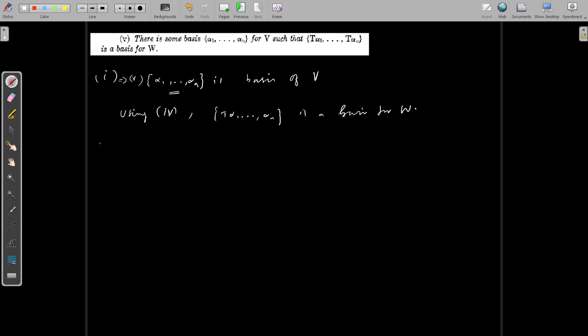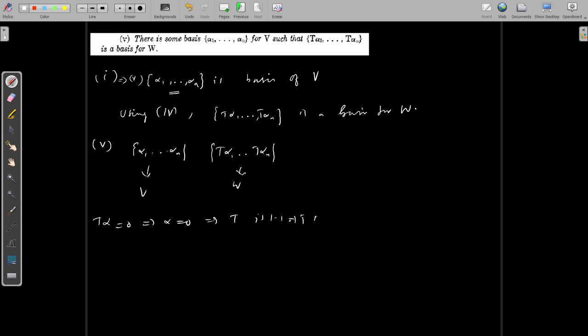Now we assume 5. Suppose there exists a basis alpha 1, ..., alpha n for V such that T alpha 1, ..., T alpha n is a basis for W. Using the same argument, you can prove that T alpha equal to 0 implies alpha equal to 0, that implies T is 1-1, hence T is non-singular, then T is invertible.